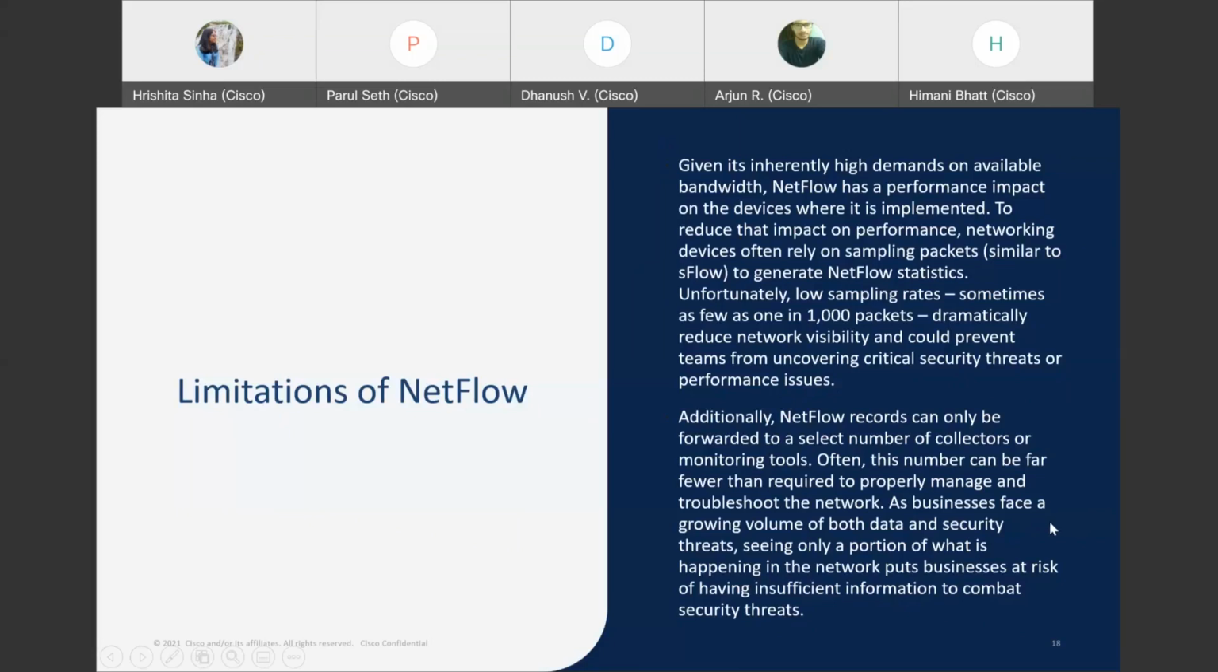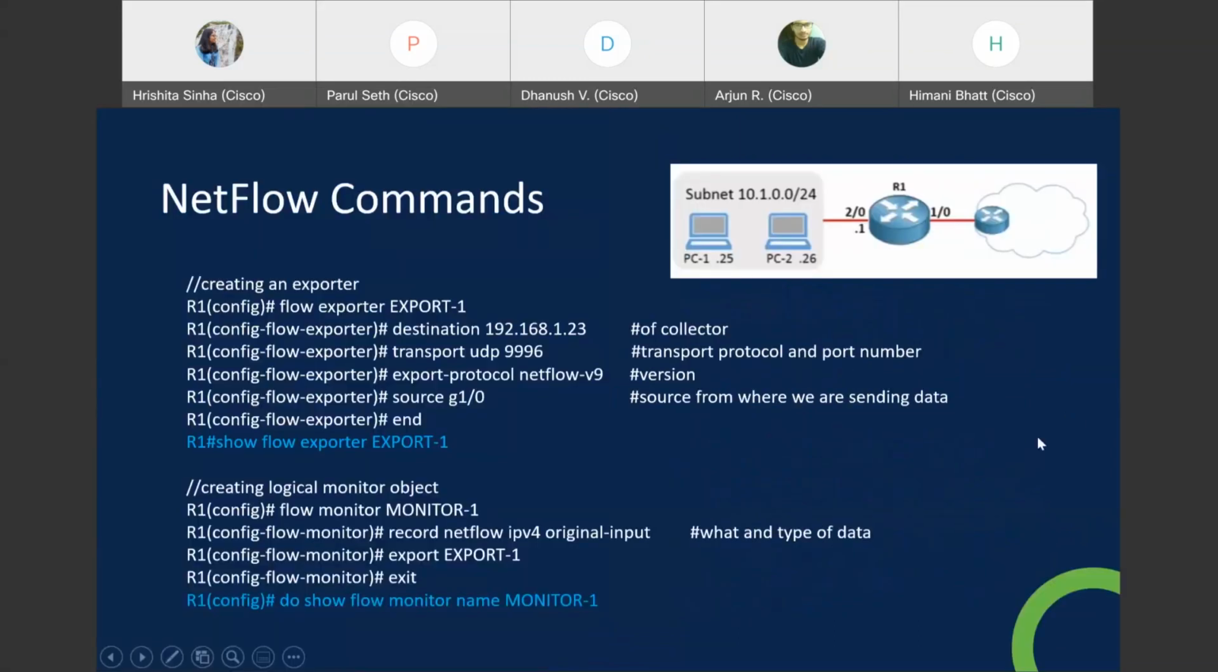And other than that, monitoring tools are very limited. Not everyone can analyze NetFlow data. There is a very limited number of tools that can analyze it, and thus it limits its uses. Okay, NetFlow commands, like how can we configure NetFlow?